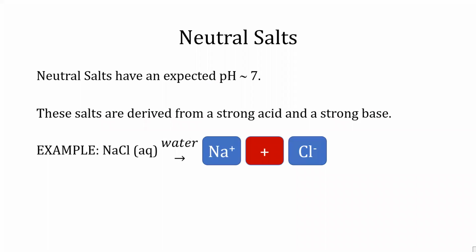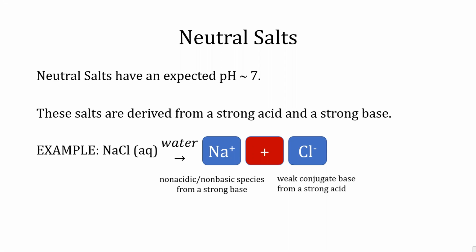Neutral salts have an expected pH of 7. These salts are derived from a strong acid and a strong base. For example, an aqueous solution of sodium chloride dissociates to form sodium and chloride ions. Sodium ion is a non-acidic, non-basic species from a strong base of NaOH, where Cl- ion is a weak conjugate base from a strong acid of HCl.